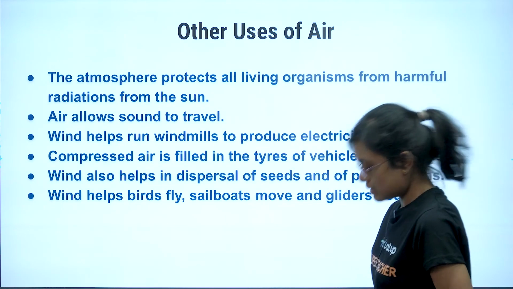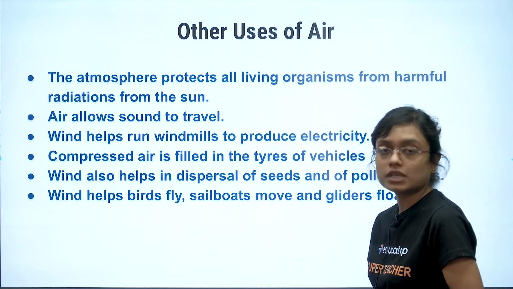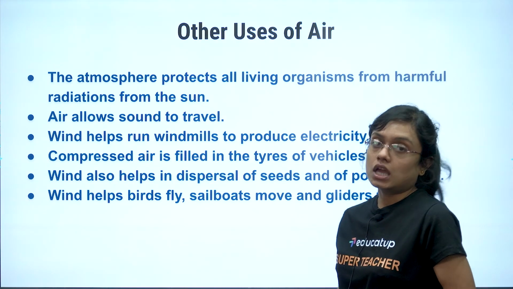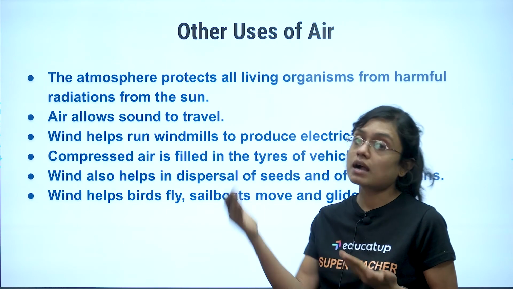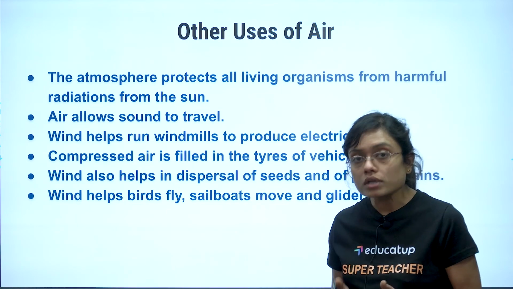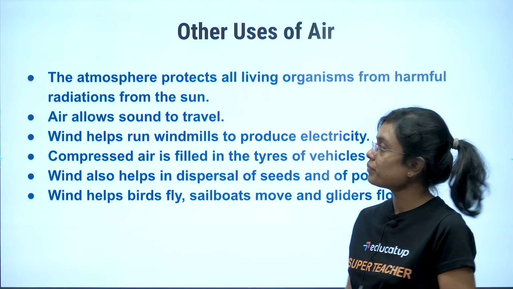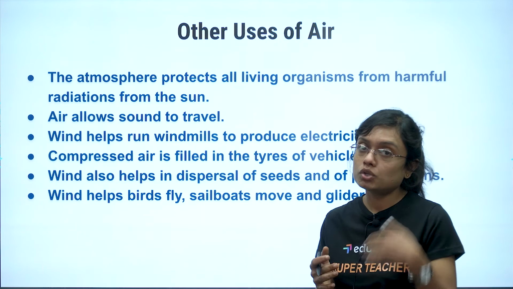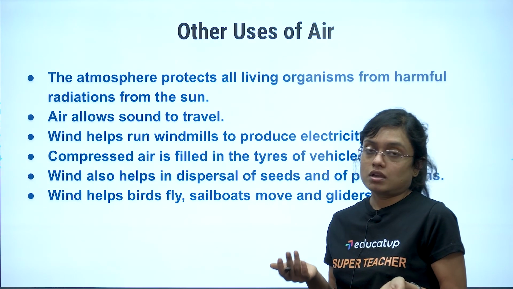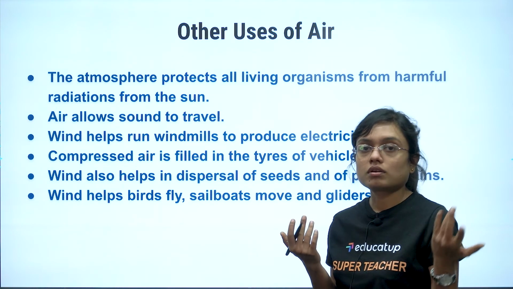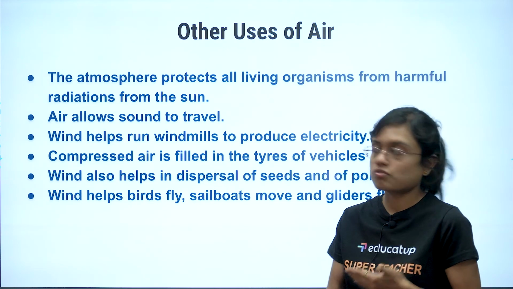Now let's see what are other uses of air. So some of the uses are: the atmosphere protects all living organisms from harmful radiations from the sun. Definitely. The harmful radiations like the ultraviolet radiations or the UV rays which are coming with the sunlight are blocked by the atmosphere, which is the blanket of air, the mixture of air. Air allows sound to travel. You are able to hear me. I am able to hear you. We are talking to someone. How we are able to hear each other? Because sound waves travel through air, so air allows the sound waves to travel.